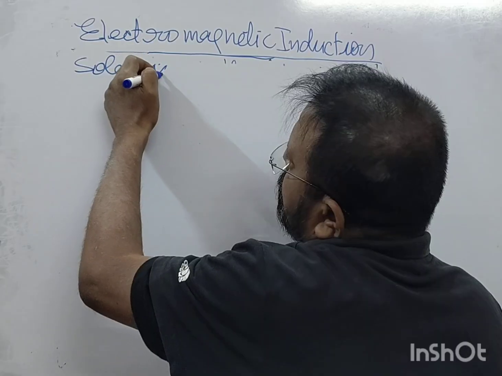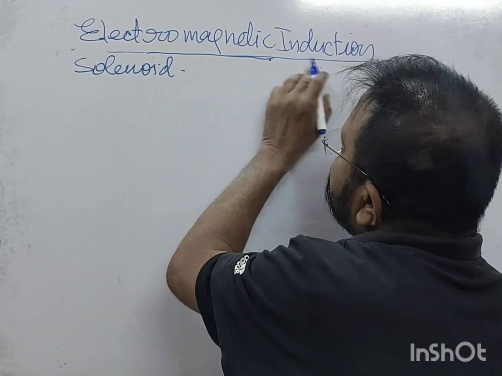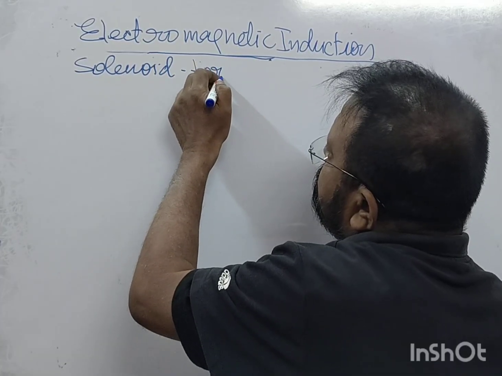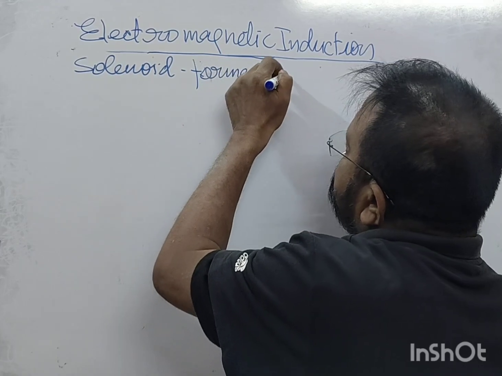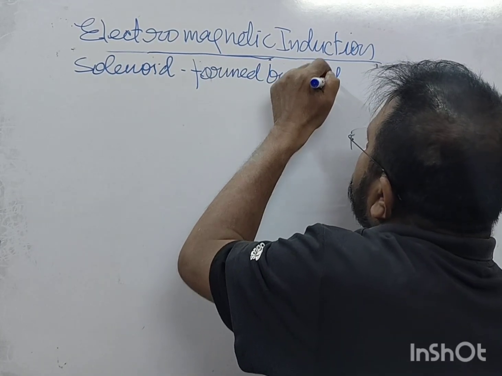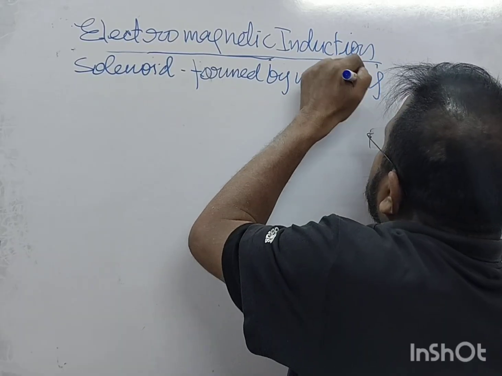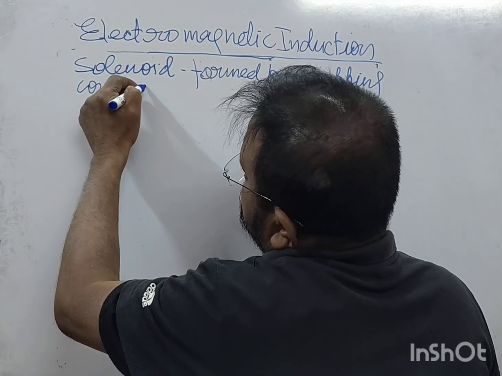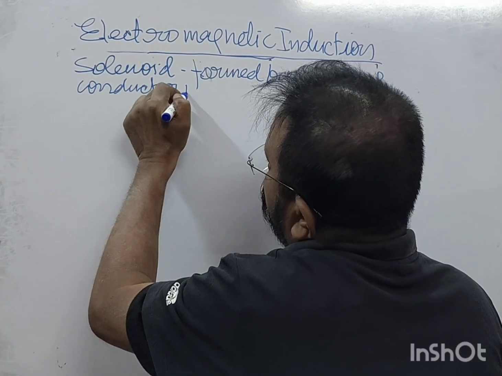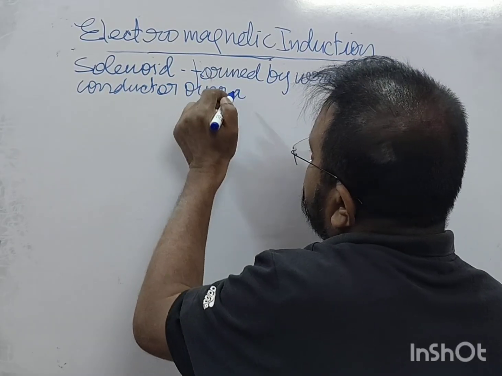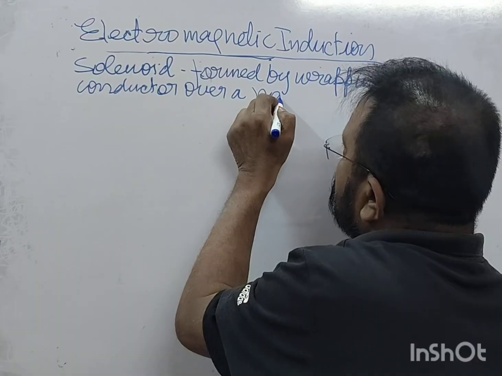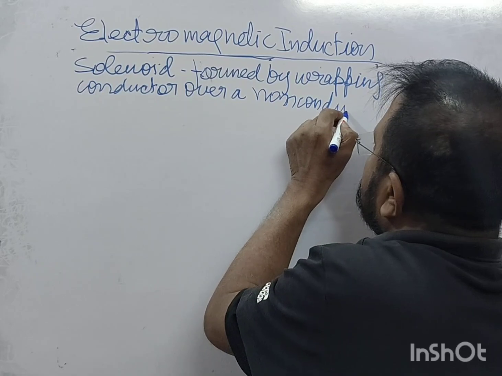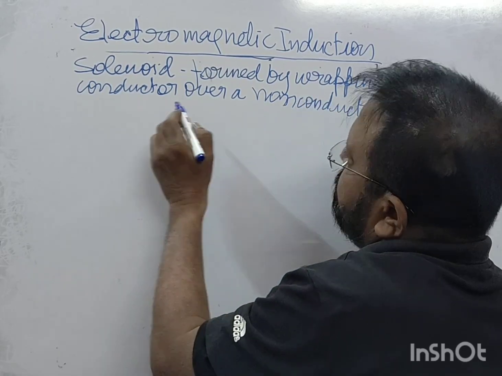Solenoid is formed by wrapping conductor over a non-conductor object.